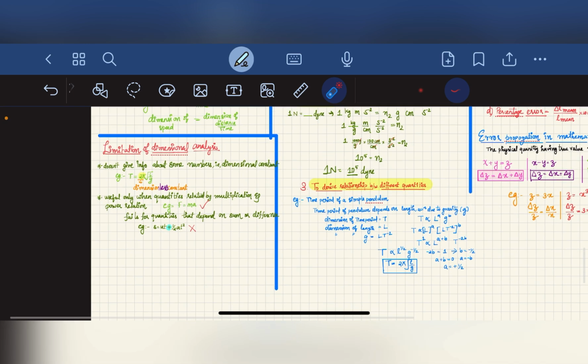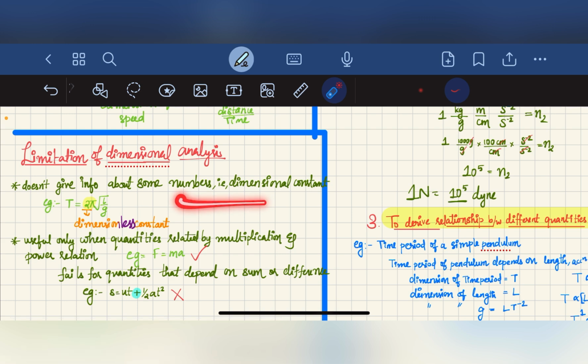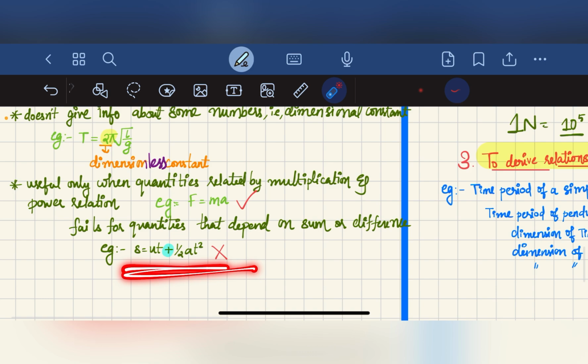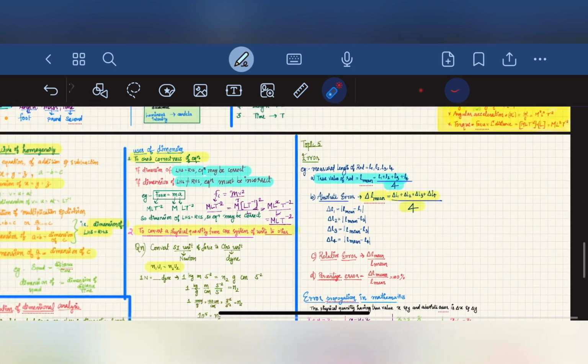And then the limitations: it doesn't give information about some numbers, that is the dimensionless constant, and we can only find the relationship of quantities related by multiplication and power relation. It fails for quantities that depend on the sum or difference. Okay, and then the next one is error analysis.